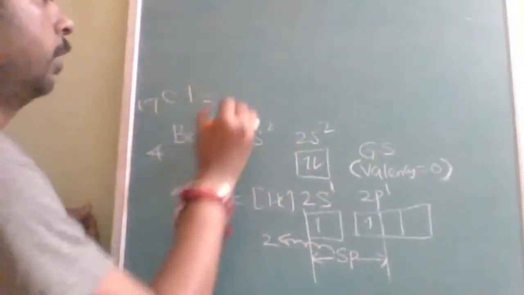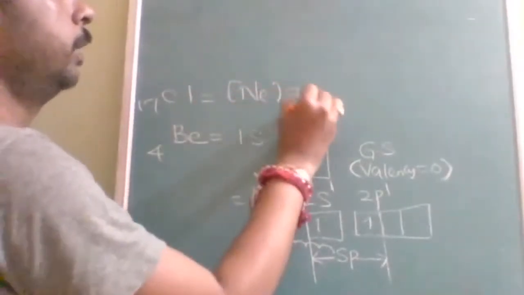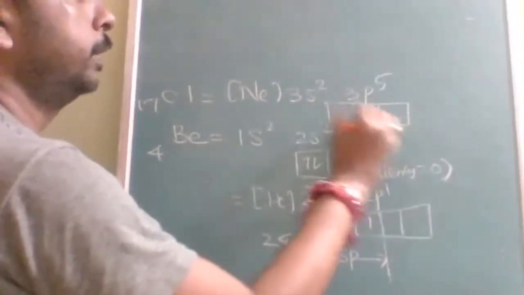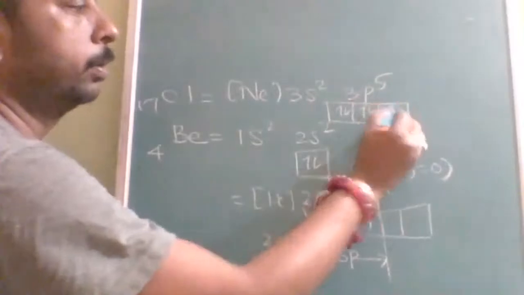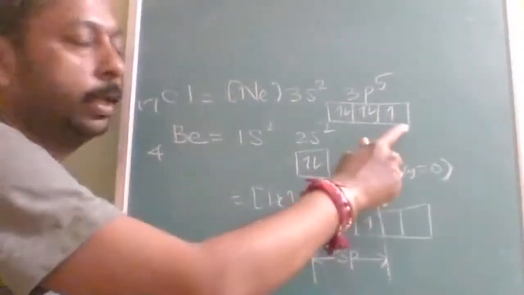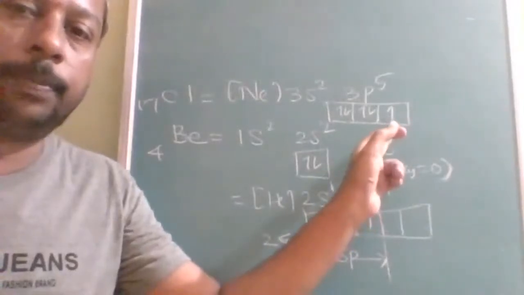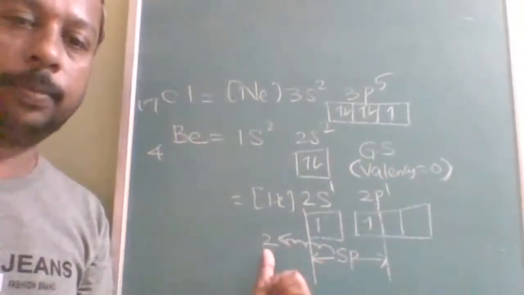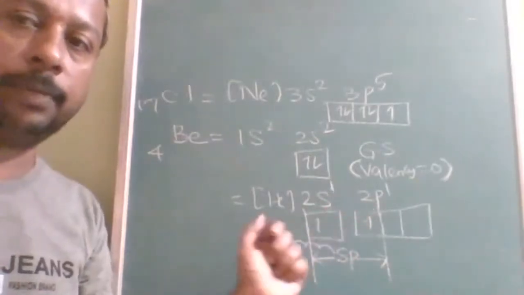Now chlorine will be there. The chlorine electronic configuration, I will write directly with neon, then 3s2, 3p5. Here, according to valence bond theory, only one electron is eligible for overlap. We are going to take two chlorine atoms, and both will provide p orbitals, and beryllium will provide sp orbitals. How many sp orbitals? Two sp orbitals. Why two? Because two atomic orbitals combined with each other.